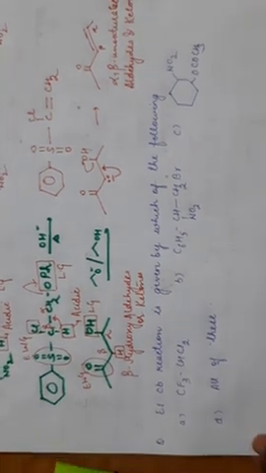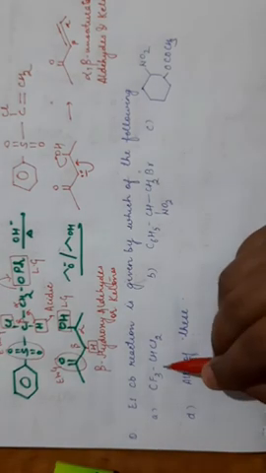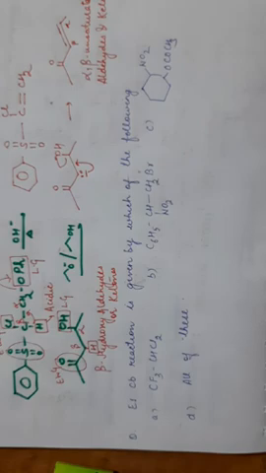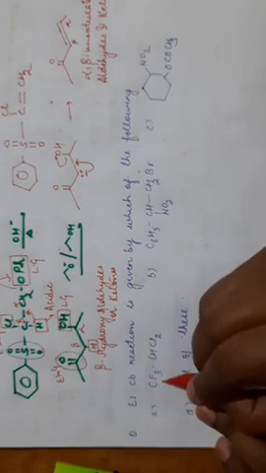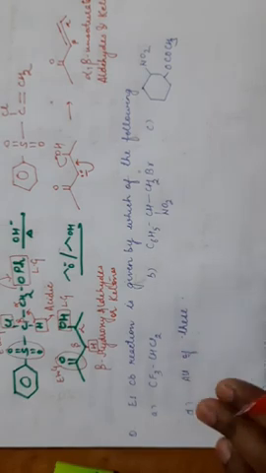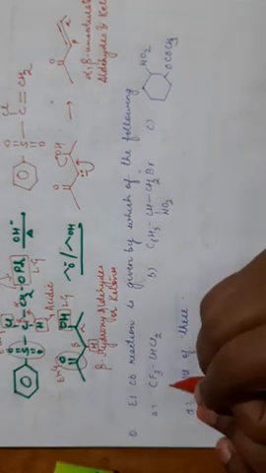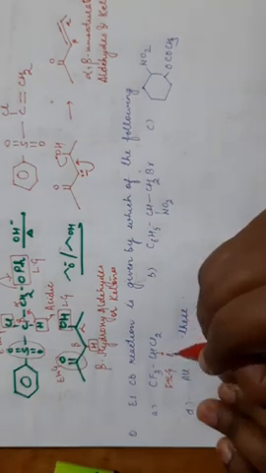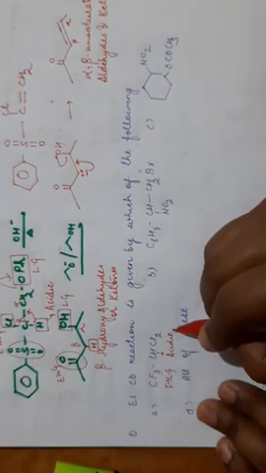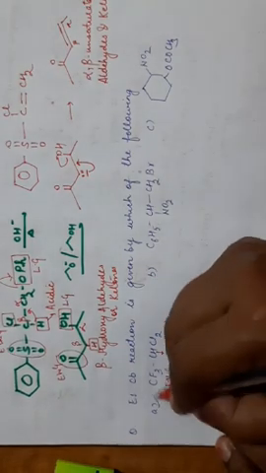Now one question is being discussed here. E1CB reaction is given by which of the following? You have 4 molecules here. You have to decide in which of the molecules the E1CB reaction will take place. See, first one, fluorine. I have just discussed this example. There are 3 fluorines. One of the fluorines is a leaving group. So F is a leaving group here. There is an acidic proton present here. यहाँ पे एक acidic proton present है. So this reaction will give the E1CB reaction.